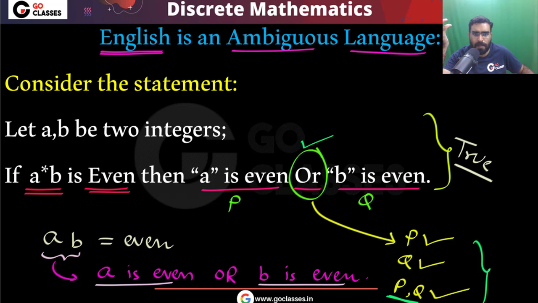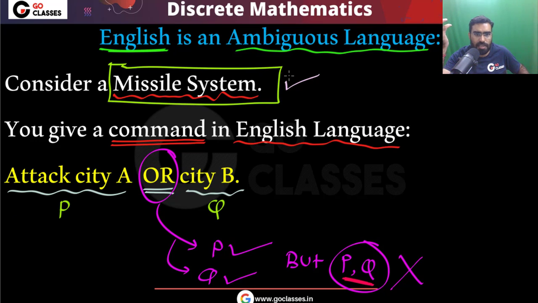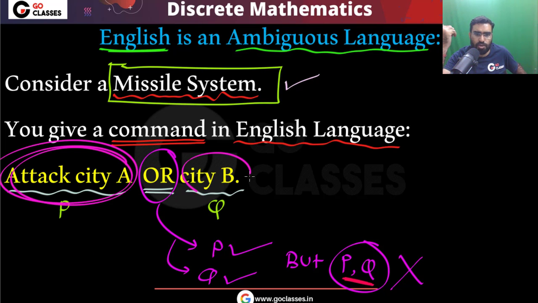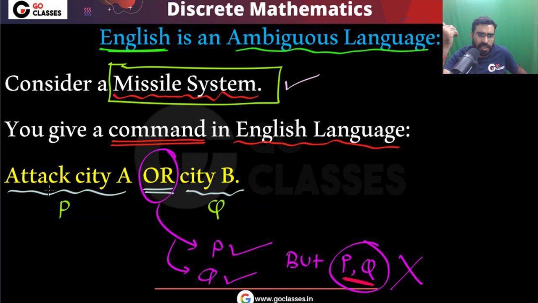So it is possible that this missile system will think, okay, this I can do, this also I can do, both of them I can do. I can attack city A, and I can also attack city B. Both cities I can attack. So that will bring disaster, right? So you cannot allow any ambiguity in computers.